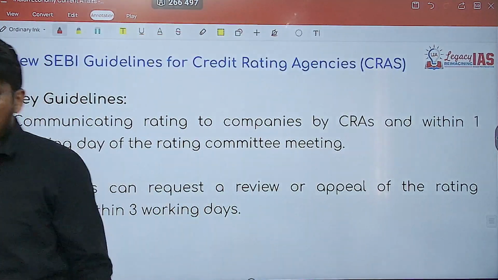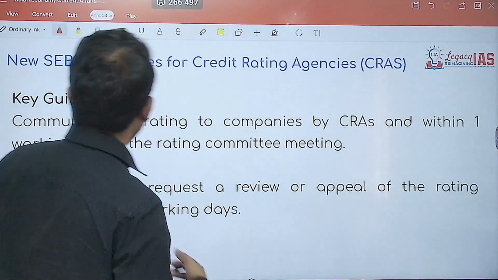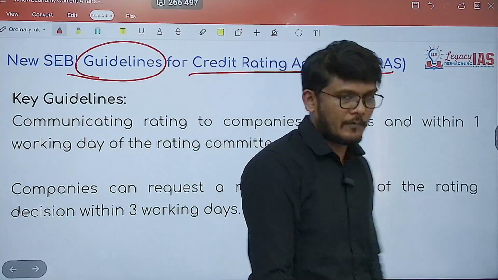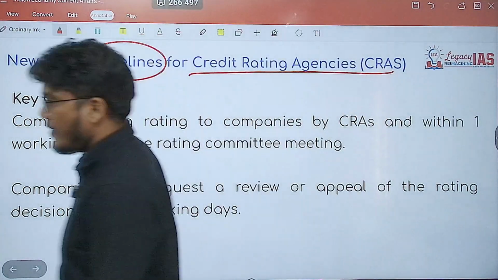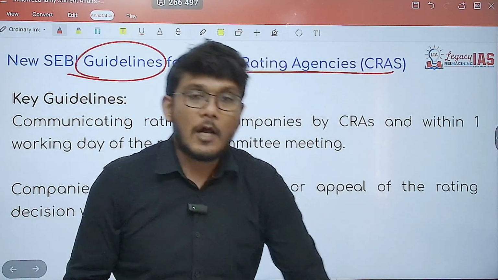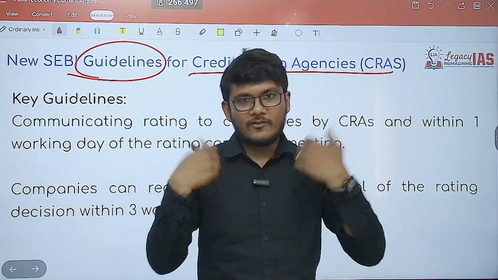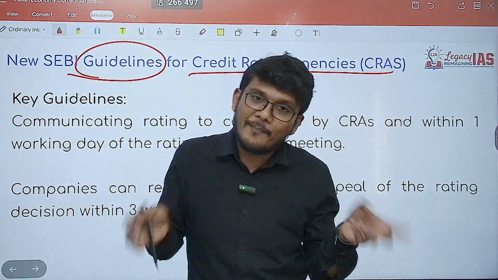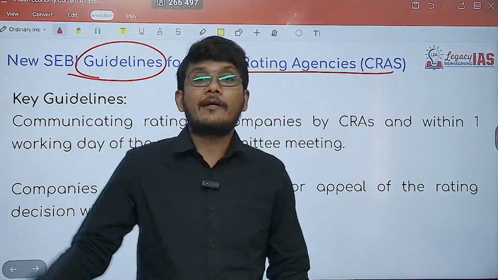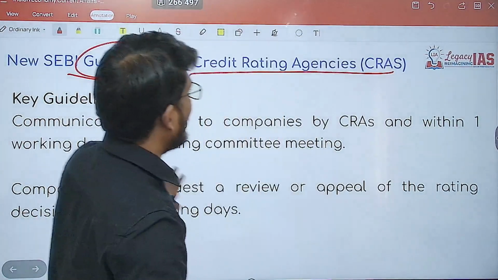Now coming on to SEBI, that is Securities Exchange Board of India, it has come up with guidelines for credit rating agencies. What are credit rating agencies? Credit rating agencies are the agencies that give credit rating to the banks. Now when we take loan from the banks, they check our credit score, right? Even banks borrow money from different banks, from the market, so they also have their own credit rating as well, which is done by credit rating agencies.